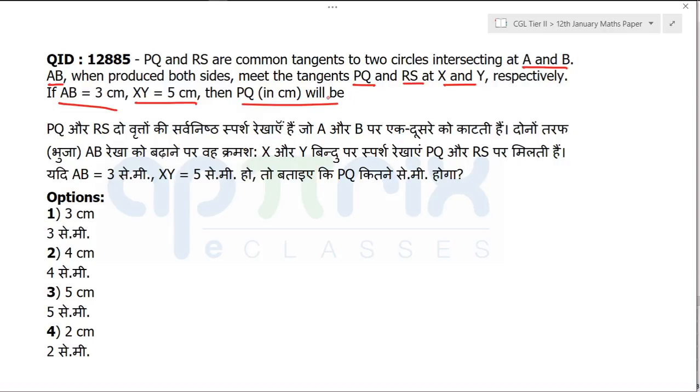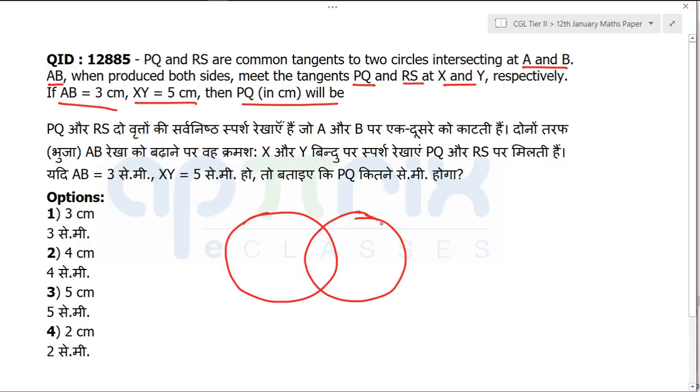No. So, what I'm saying is that whenever you have such a possibility, create a symmetric diagram. Very important. They're not saying anything about the circles. When they're not saying anything about the circles, I will definitely love to create the circles like this, equal radii circles, because it is going to give me the same answer in all conditions. Either I take one circle big or smaller, that is not of concern. Now look at these points, A and B. PQ and RS are the tangents, and this is AB, which is given to us as 3 centimeters. Okay, that is really cool and clear.